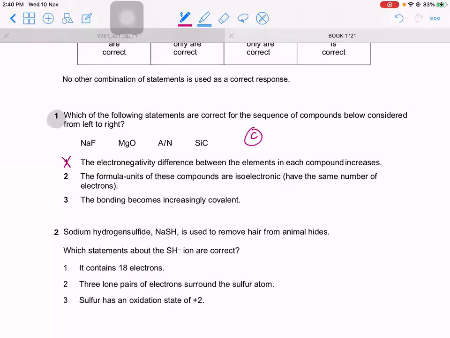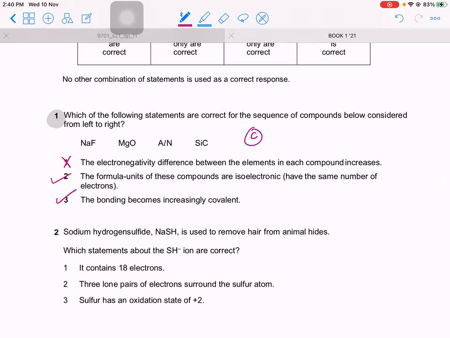And let's see option 2, that will be correct. The formula unit of these compounds are isoelectronic. What do you mean by isoelectronic? That the number of electrons will be the same. You can count the number of electrons for these and they will come out to be the same. The bonding becomes increasingly covalent. That is also true. You're going from ionic to covalent. Yes, the answer is therefore C.